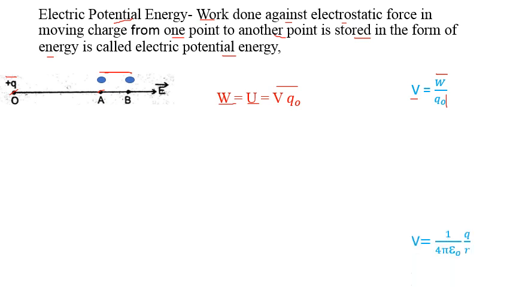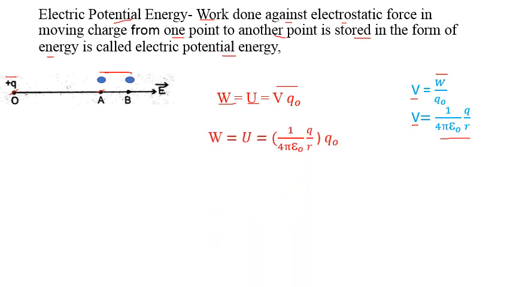One more formula we can write down. We derived the formula for V as 1 upon 4 pi epsilon 0 Q upon R. Using this formula, we can write the formula for work done or energy stored as 1 upon 4 pi epsilon 0 Q upon R into Q0.